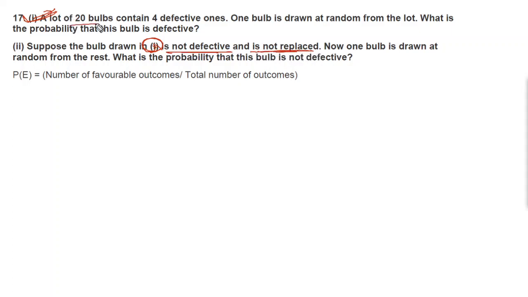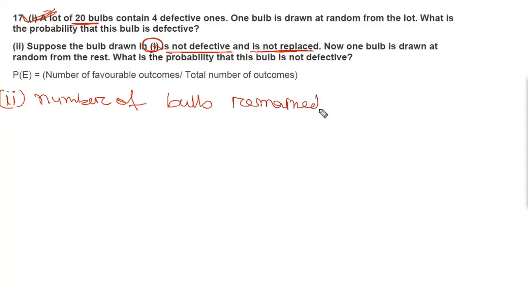So there were 20 balls, now there are 20 minus 1, that is 19 balls. So you can start with this part II. Number of balls remained is equal to 20 minus 1, which will be equal to 19.